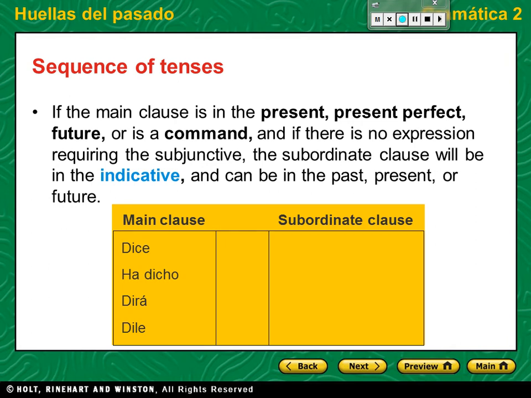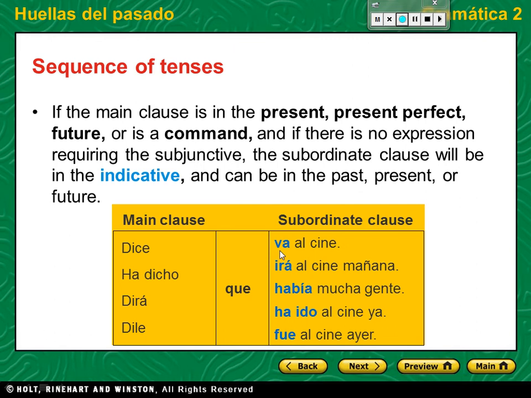So, if your main clause has dice, ha dicho, dirá, and dile, says, has said, will say, that, you can have va, irá, había ido, and fue. Present tense, future tense, imperfect tense, present perfect tense, preterite tense.